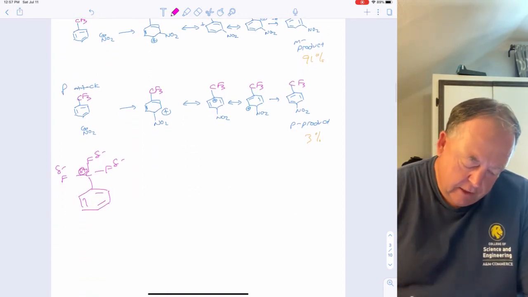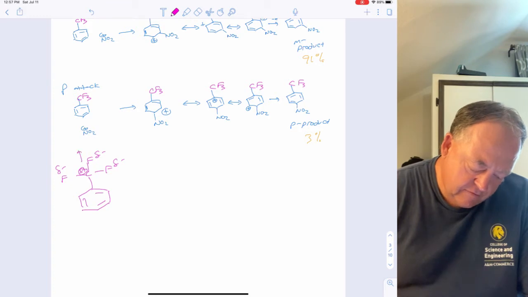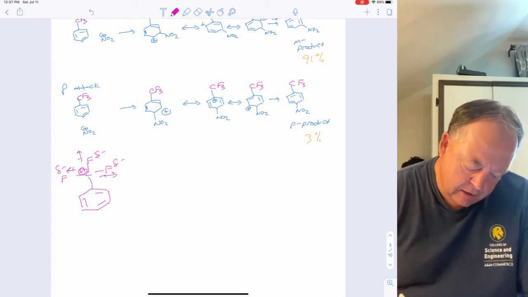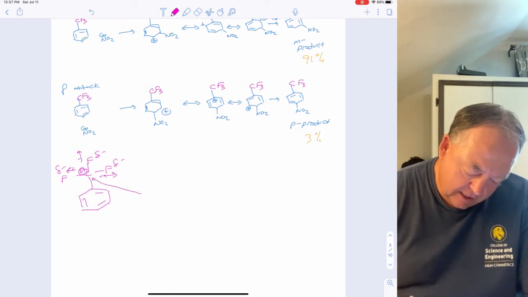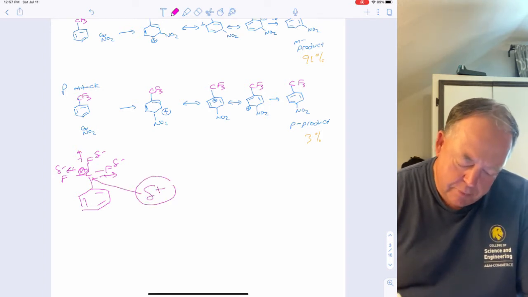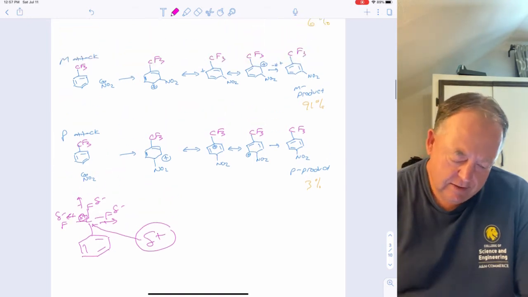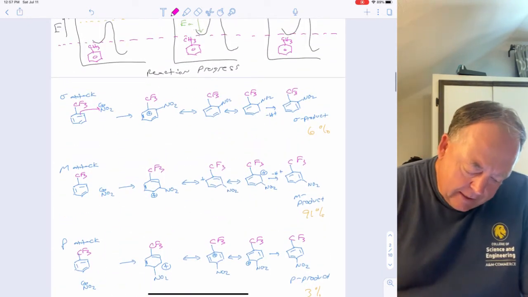because CF3, what do you know about fluorines? They're very electron withdrawing. Fluorine's the most electronegative atom in the periodic table. So that carbon has 3 fluorines on it, so that carbon has a big partial positive charge on it. So now this is bad.